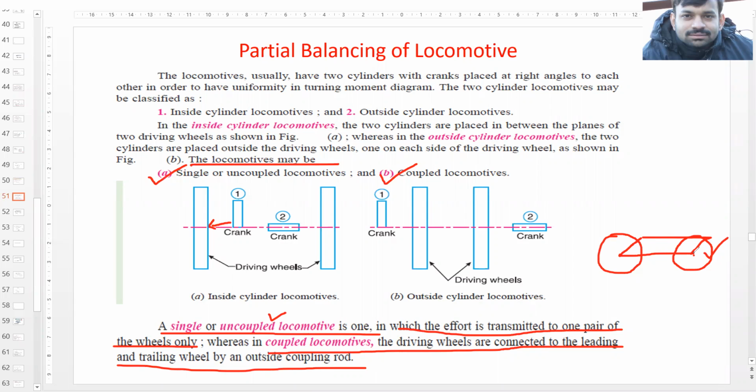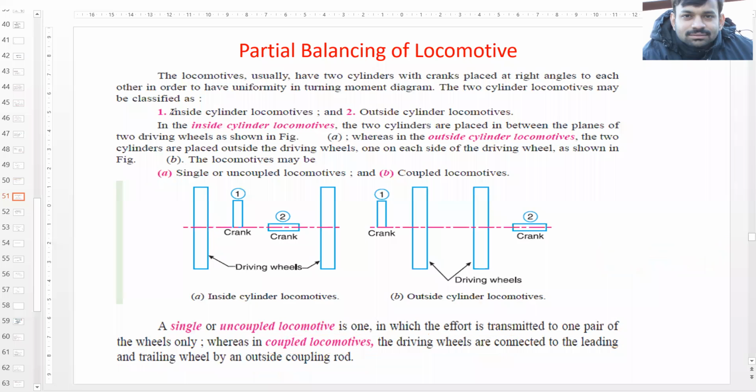This front wheel is connected to the second wheel with the help of this connecting rod, and when this rotates, the power is transmitted to this wheel also. So this is called a coupled locomotive.